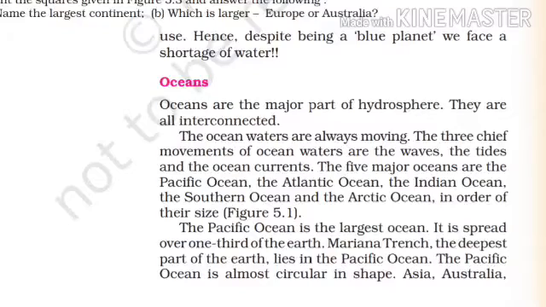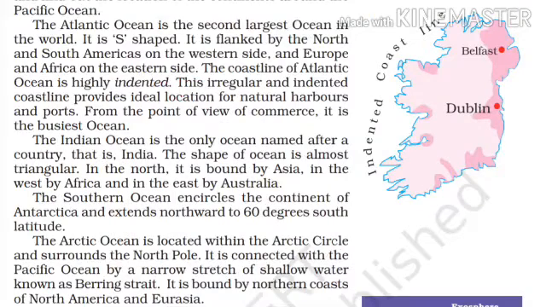The second ocean is the Atlantic Ocean. It is the second largest ocean in the world. So which is the second largest ocean in the world? The Atlantic Ocean. And do you know the shape of the Atlantic Ocean?